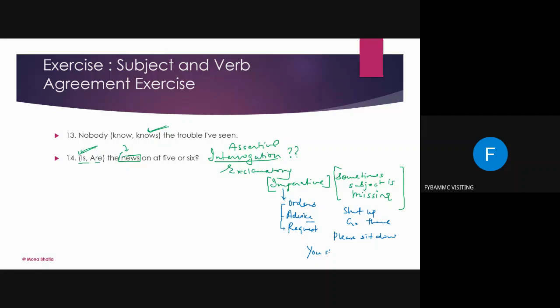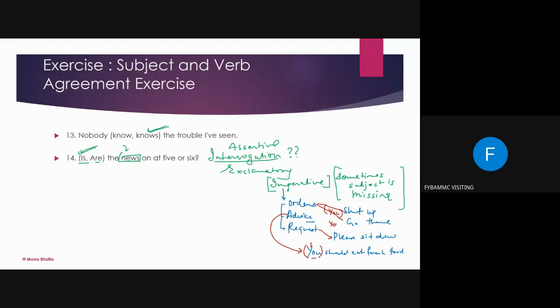You should eat fresh food. For example, this is an advice. So here, when I'm talking about different types of sentences, shut up, go there is an order. A request is please sit down. And advice may be you should. So here you can find the subject is there. That means the subject is you. But in some cases, you is missing.